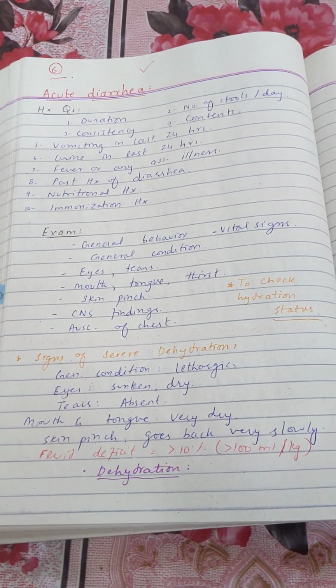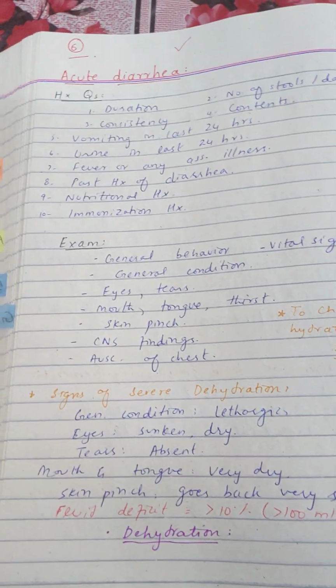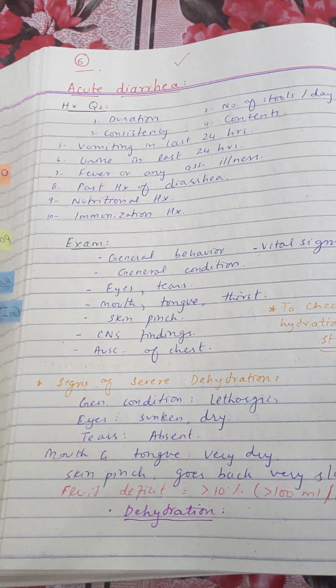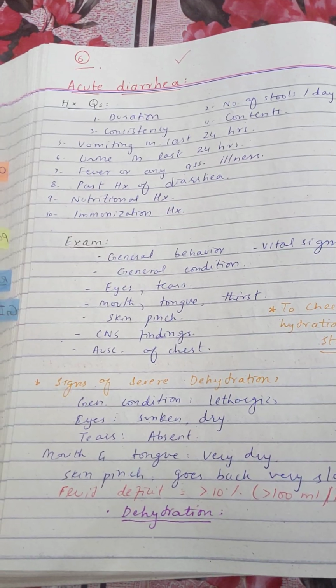Okay, so let's cover another important topic of pediatrics, and that is acute diarrhea. Now, acute diarrhea is a very important topic for MCQs, SCQs, as well as Viva. So, what are the important points that you need to cover for your exam?